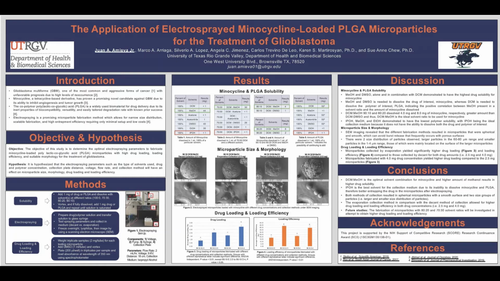Now, another thing to note is that there were 2 size distributions of particles observed, with the larger microparticles as seen on the first image on the top left, usually ranging from about 60 to 80 micrometers in range, with smaller particles from 1 to 4 micrometers in range on the surface of it.